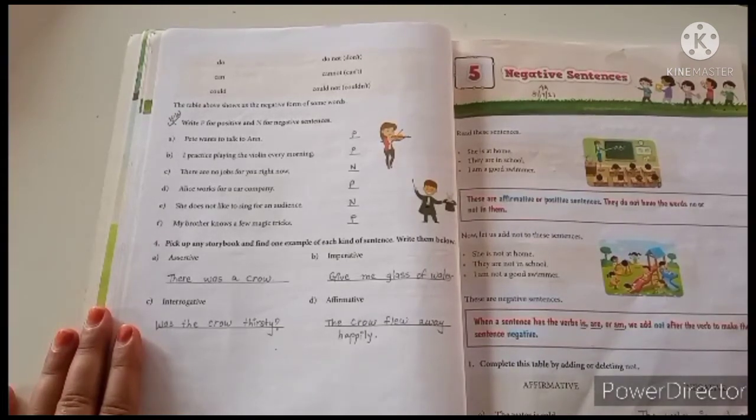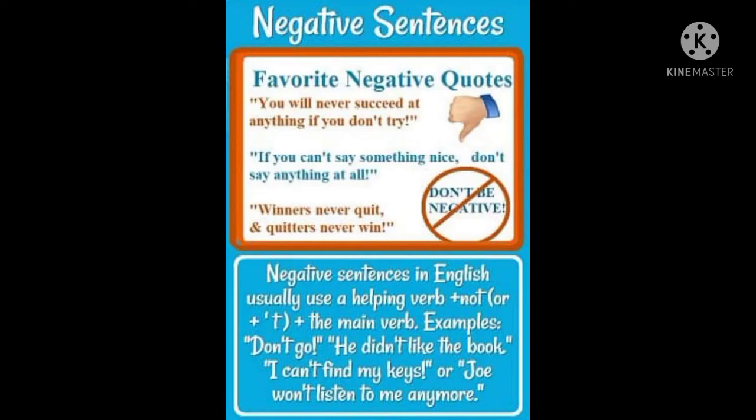I had shown you 2 images. The first one was in which we had seen that negative sentences in English usually use a helping verb plus not, or not with an apostrophe T, with the main verb. Example: don't go. He did not like the book. I can't find my key, or Joe won't listen to me anymore. These are the sentences that show negativity and have not and never in them, right learners?